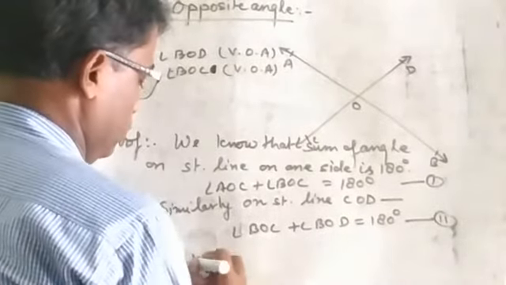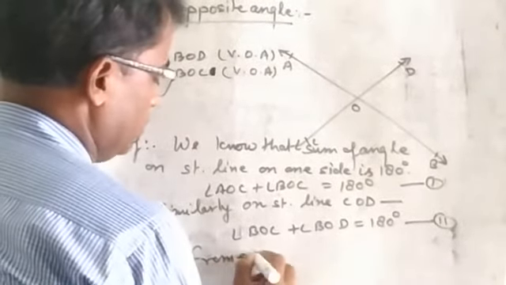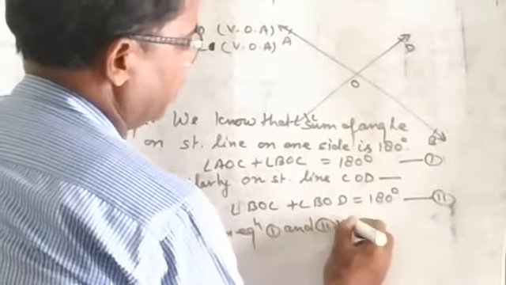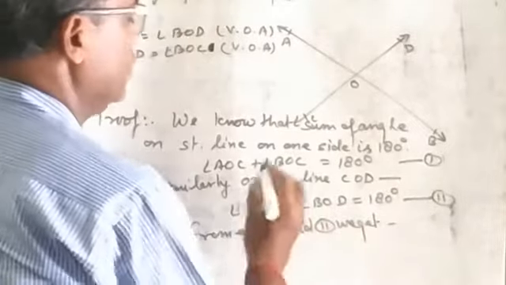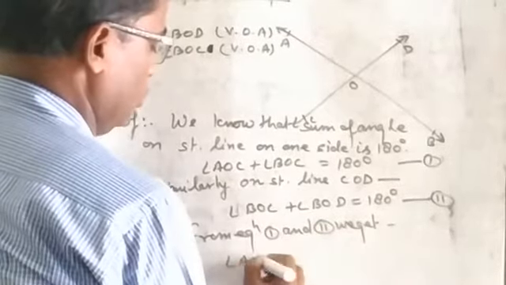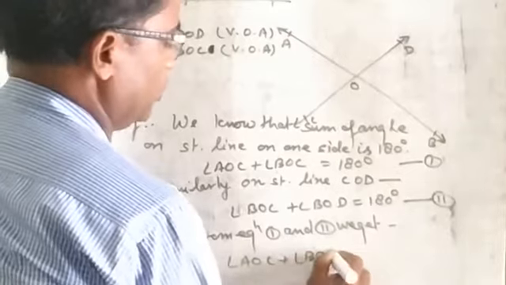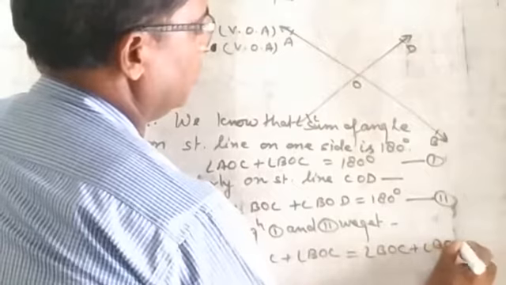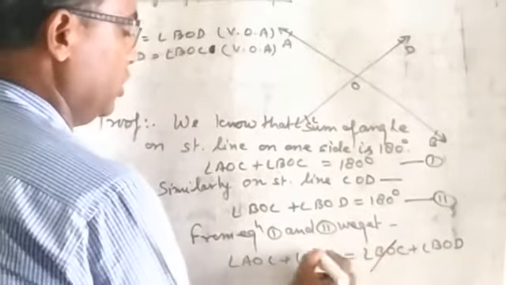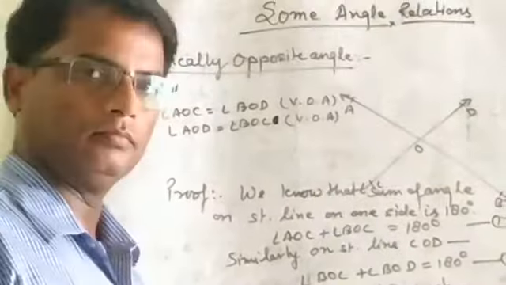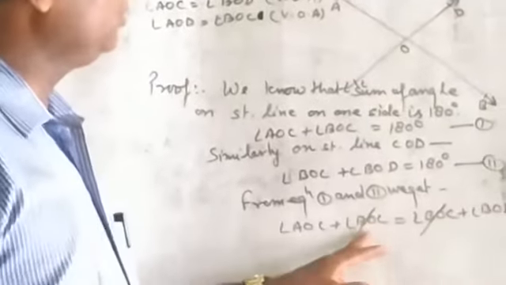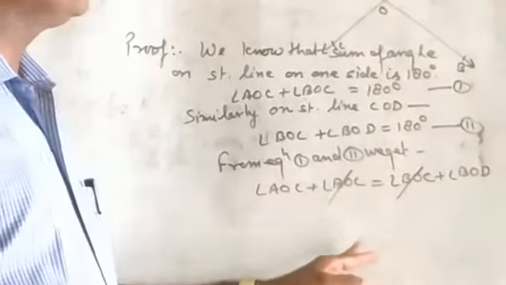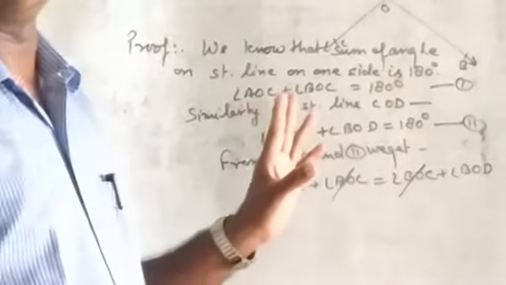From equations 1 and 2, we get angle AOC plus angle BOC is equal to angle BOC plus angle BOD. Angle BOC is on both the left hand side and right hand side, so angle BOC cancels angle BOC.